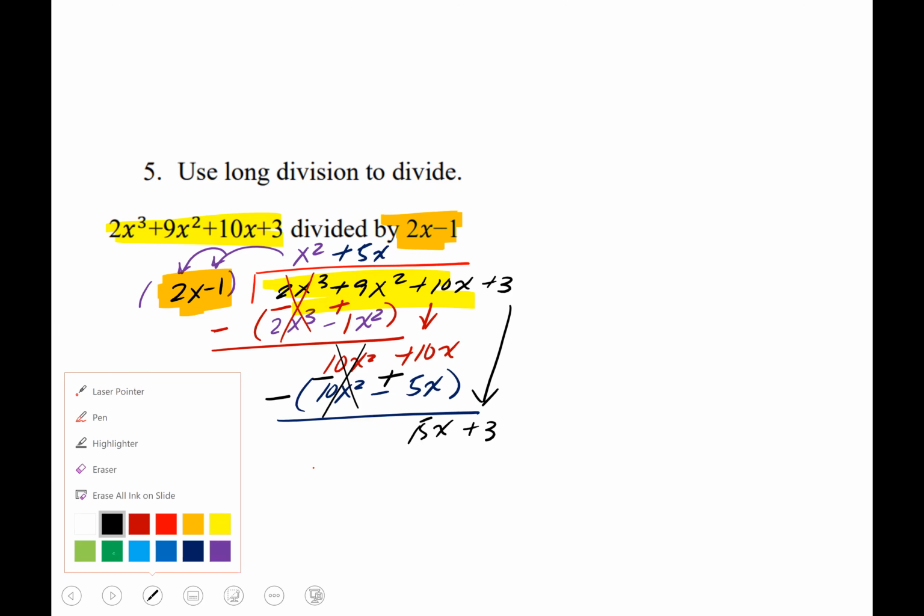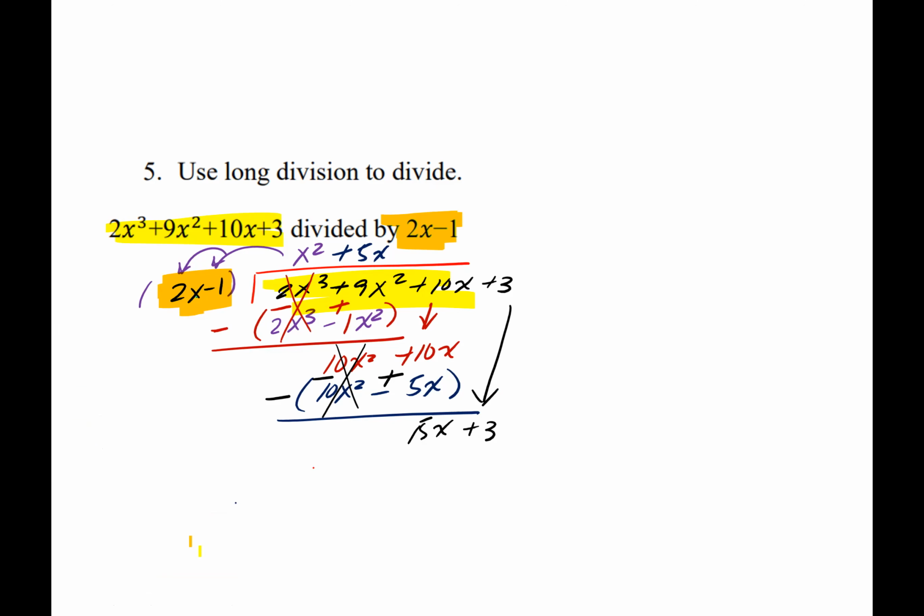We're almost there, you guys. So 2x times what is close to a 15x? Well, the closest one is 7. So 2x times 7 is a 14x. Negative 1 times 7 is a negative 7. And then we're going to subtract. When I subtract, notice how you're going to subtract that negative 14. That becomes a positive, so this part cancels. 3 and 7 gives me a 10. And this, my friend, is your remainder.